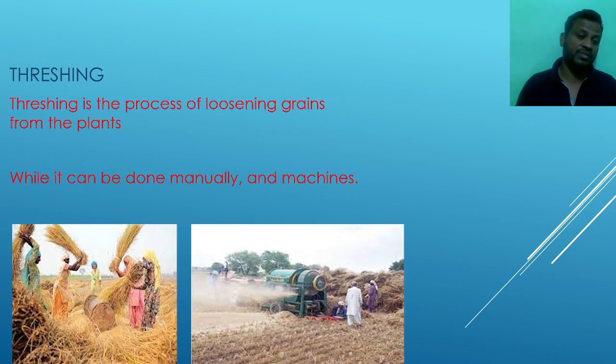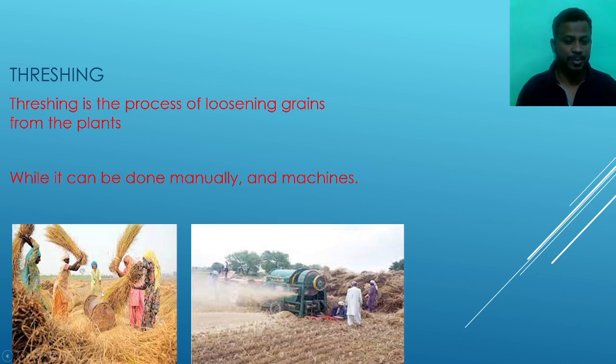Next page. After the harvesting, the next method is the threshing method. Threshing is the process of loosening the grains from the plants, or we can say that removal of the seeds from the plants is also known as threshing. Threshing is also done by man and by machines.